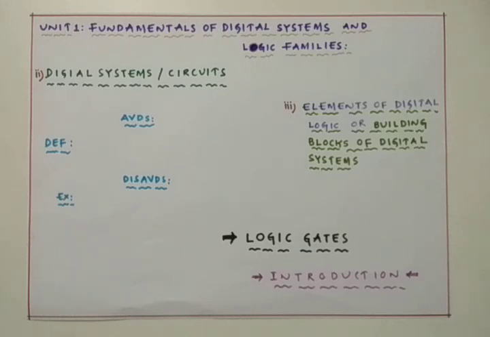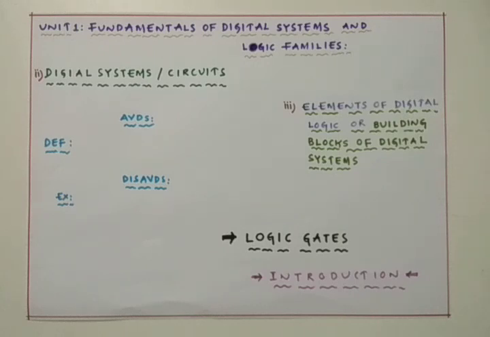We also studied the definition of digital systems or digital circuits, and we discussed some of the advantages and disadvantages of digital systems, and the examples for the digital systems and the functions carried by the digital systems. Anyway, I'm going to review those definitions and the advantages and disadvantages of the digital system.